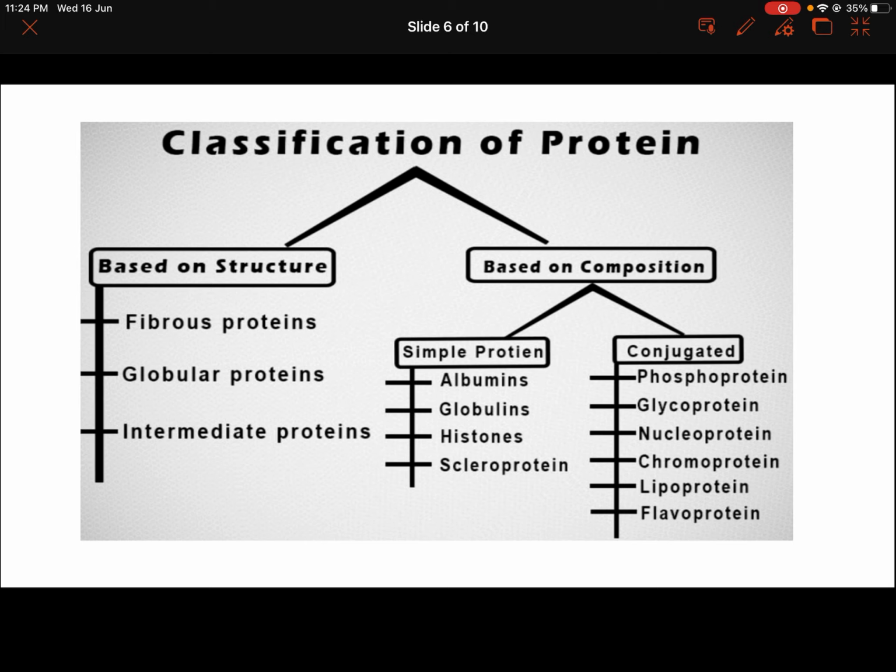Then in conjugated proteins we have phosphoprotein, glycoprotein, nucleoprotein, chromoprotein, lipoprotein and flavoprotein. This is the classification of proteins based on structure and based on composition. Based on structure we have three types, and based on composition we have two types. Again, simple proteins are 4 types and conjugated proteins are 6 types.